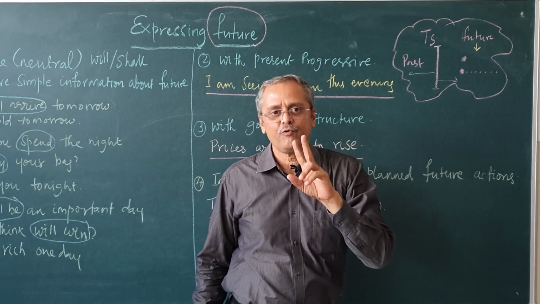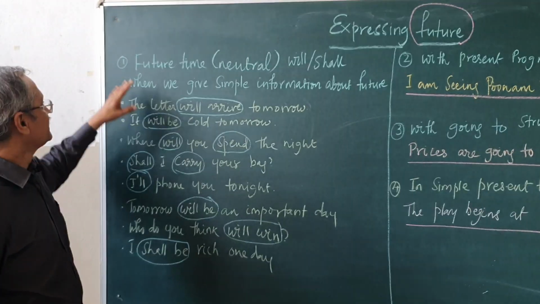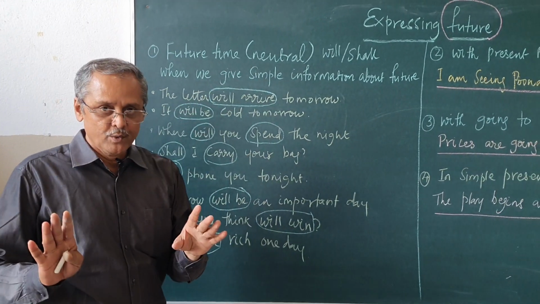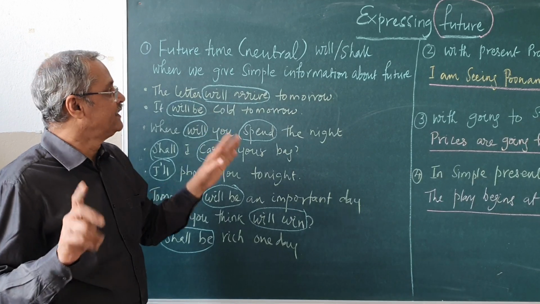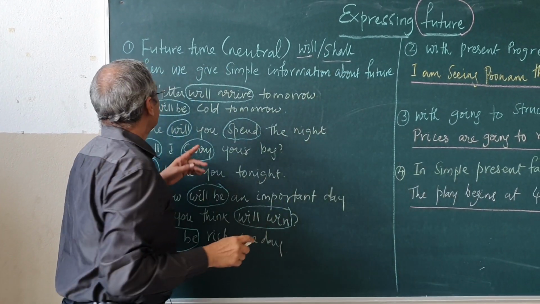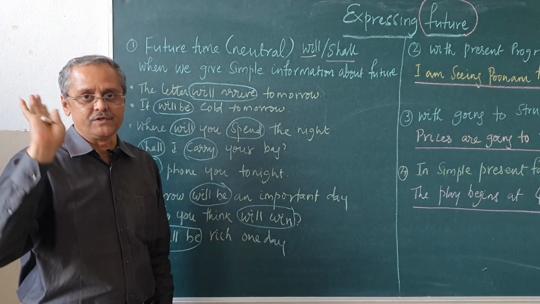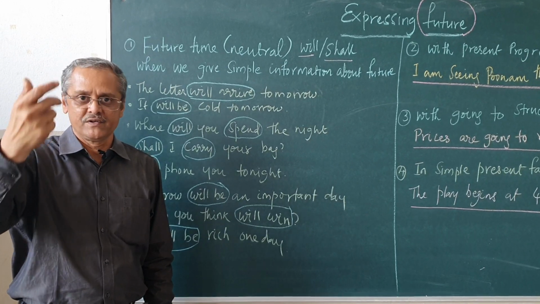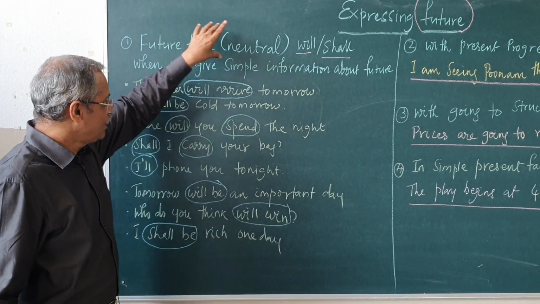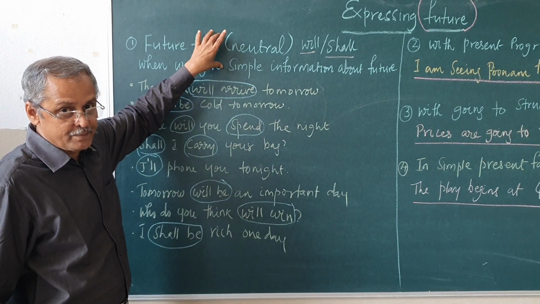We will see that there are 4 ways of expressing our future intentions. First one you see here, future time, normal, neutral future. That is, we use will or shall. When we want to give simple information about the future, we use will or shall. So, this is one situation in which we use future expressions.